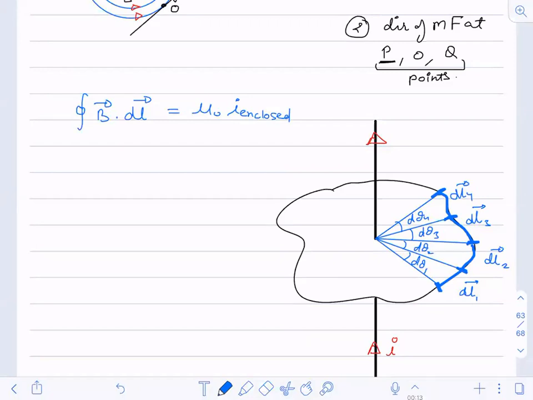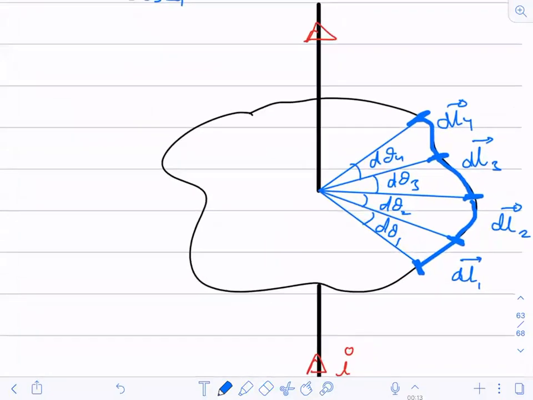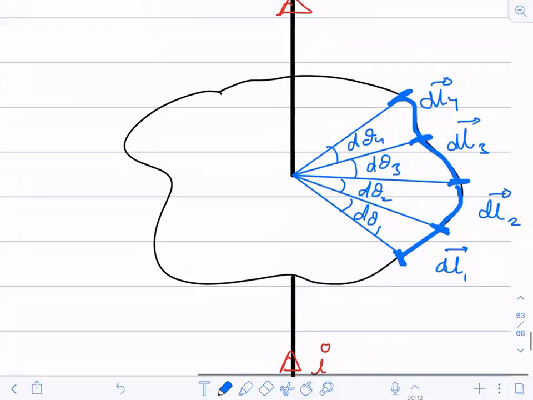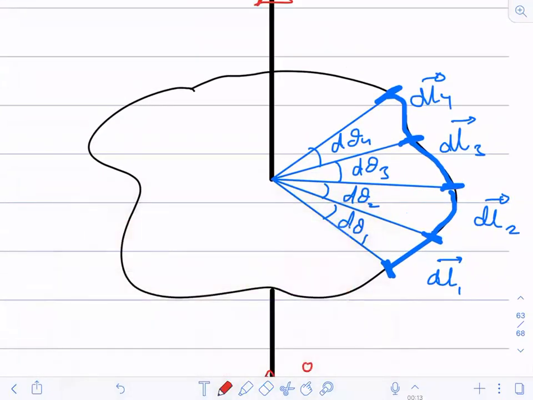Now I'm zooming it so that it is better for you to understand. Can you tell me what is the direction of dl1? How can I find out the direction of dl1? Along the length. If this is a straight wire of length L, and I cut this element, what is the dl vector? dl is a vector.